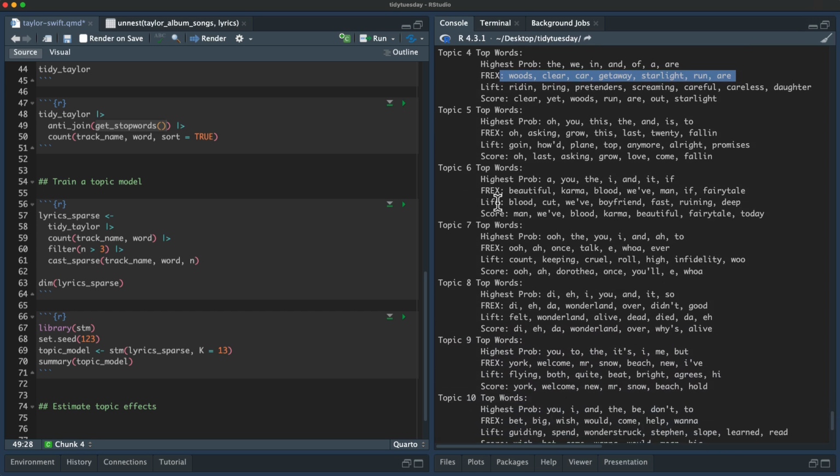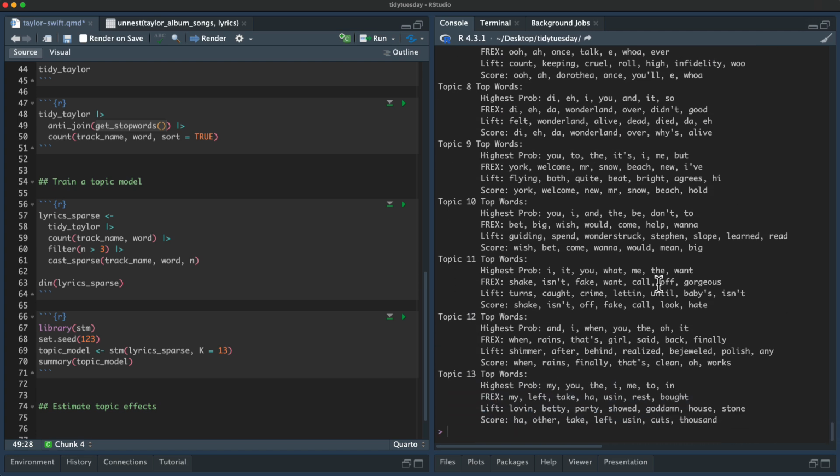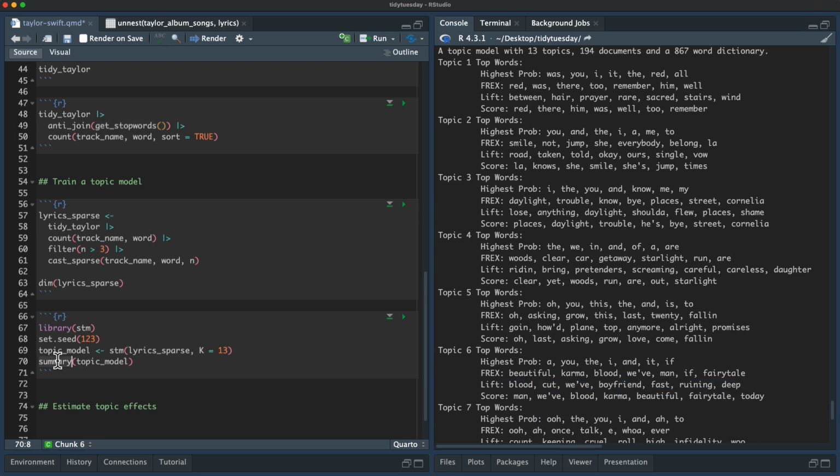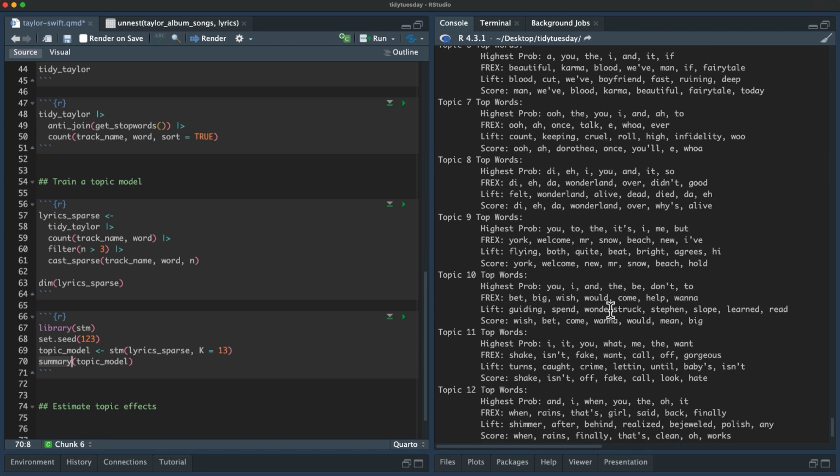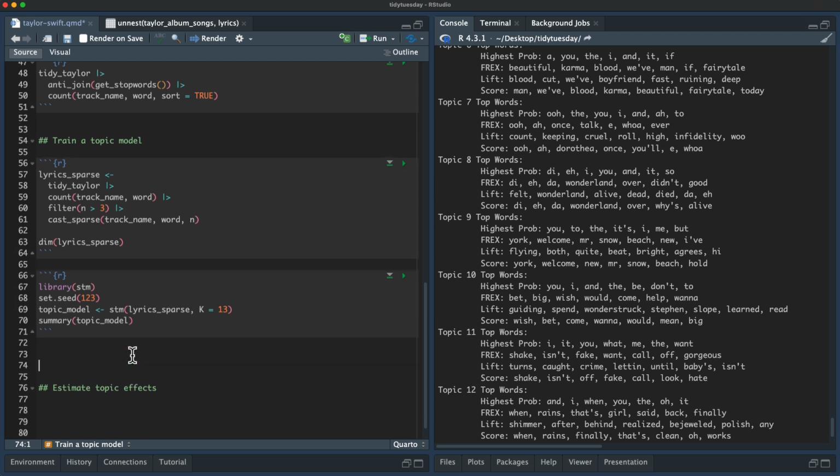So we have done it. We have trained a topic model. This summary that we do here is a great way to print something out. This comes from STM, but we also have the ability to tidy this model. So let's talk about how we can do that.